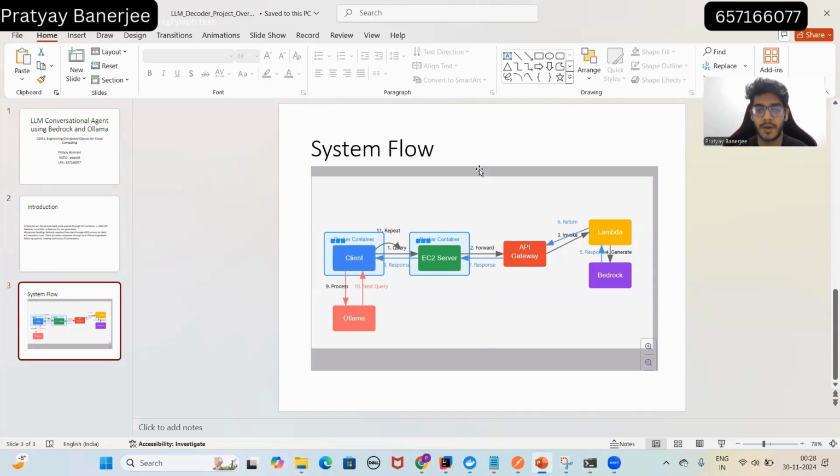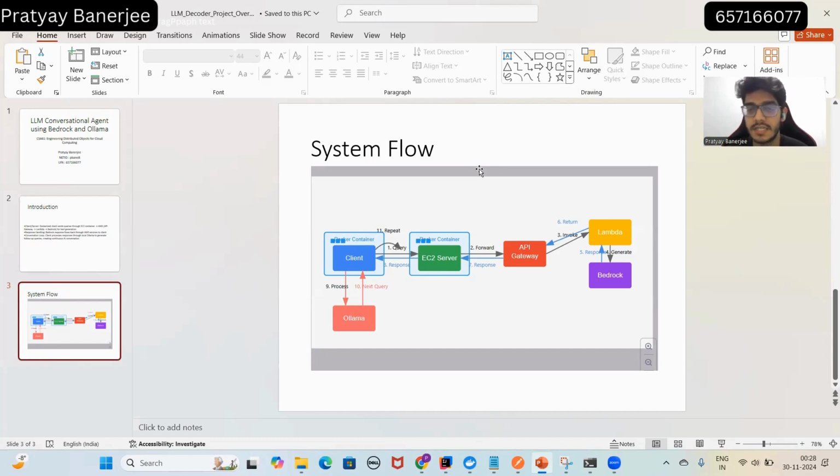What we have done here is there's a Scala client which calls the EC2 server, another Scala microservice. These two are Scala microservices, and we are making API calls using the Akka framework. We have used the Akka framework to make REST API calls. The client microservice calls the LLM server that is deployed on AWS EC2.